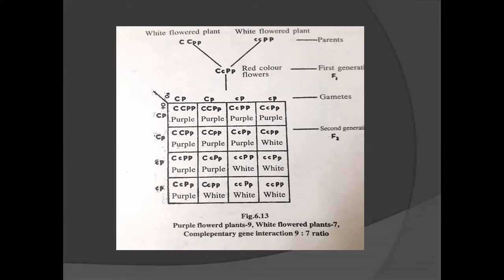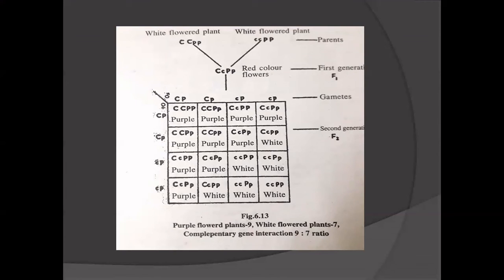So here capital C and capital P, these both are complementary. Capital C is responsible for the production of the precursor, that is the compound chromogen.